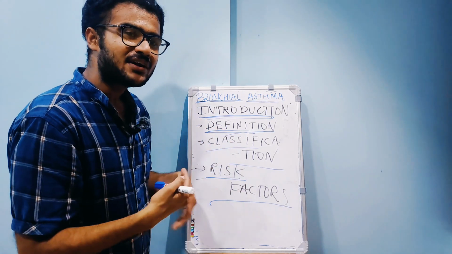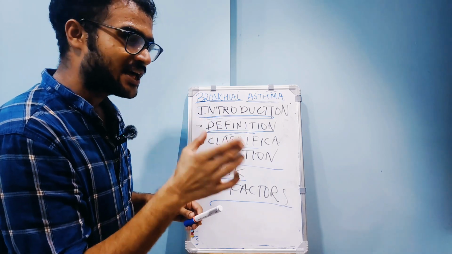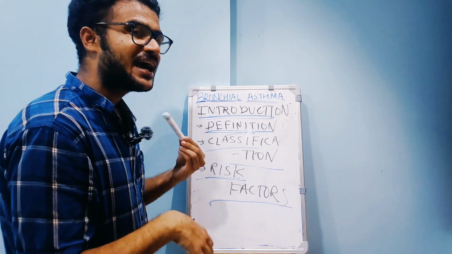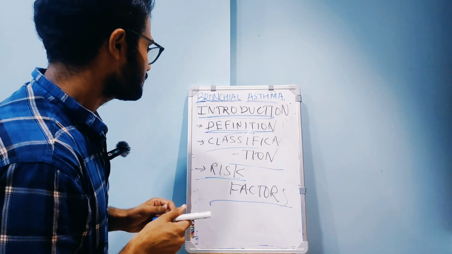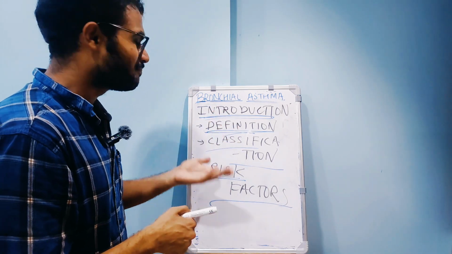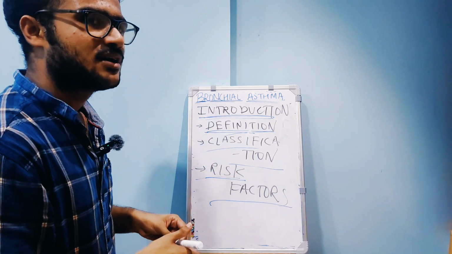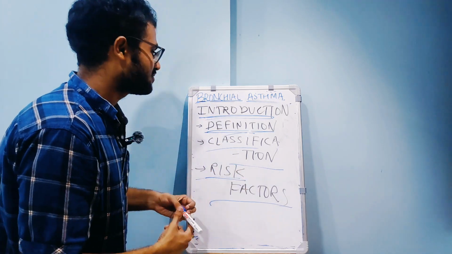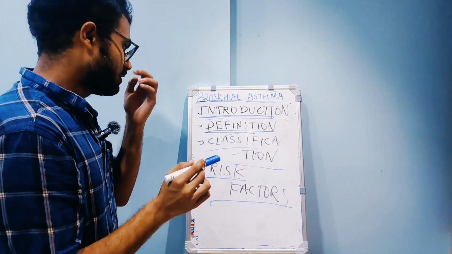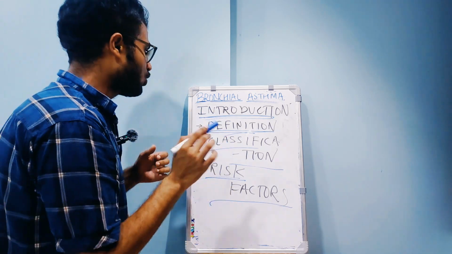There is periodic difficulty in breathing during acute attacks because the air होता है वो trap हो जाता है. There is trapping of air inside the lungs and patient gets difficulty in breathing. So the chief complaints are difficulty in breathing, chest tightness, cough, and wheezing sound. It is a whistling sound which you hear during expiration.